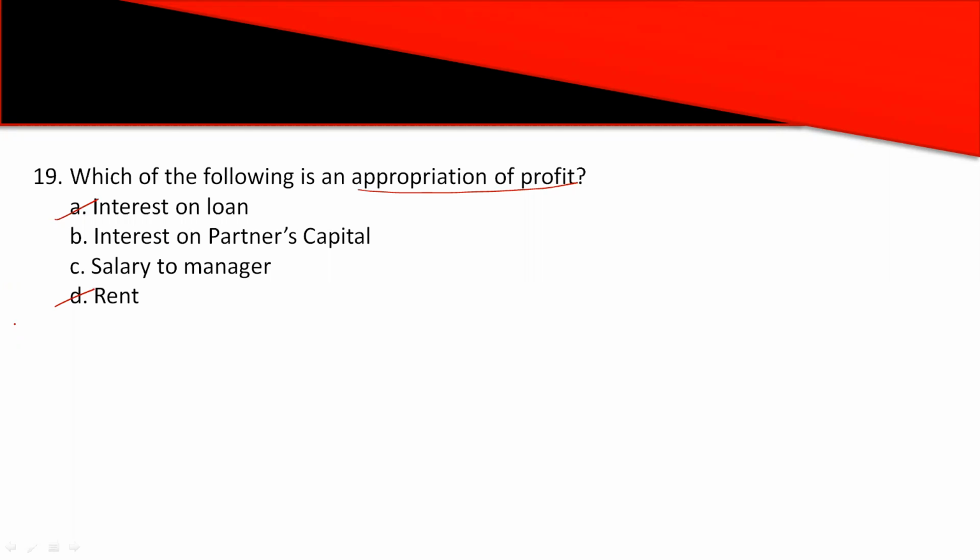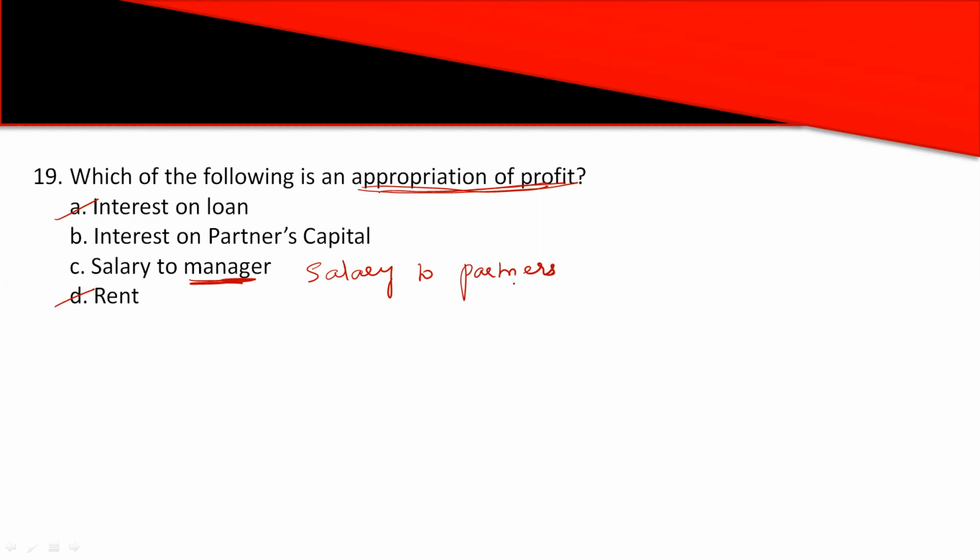Now the remaining are B, interest on partner's capital, and C, salary to manager. If the option had been salary to partner, then it would also be appropriation of profit. Means when there is profit, we will pay salary to partners, or else we will not pay. But here salary to manager is given. So even if there is a loss, we need to pay salary to the manager. I hope you understand the difference.